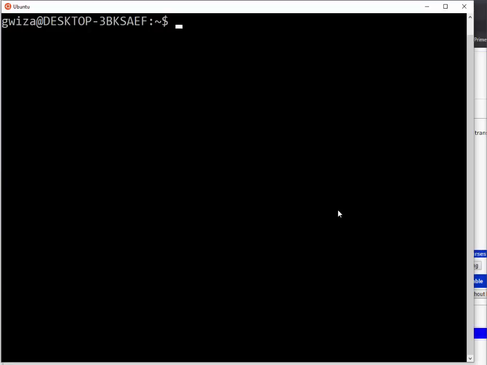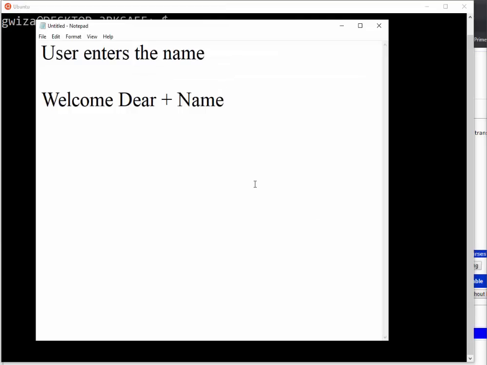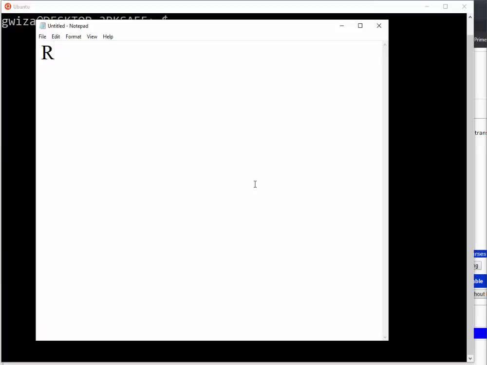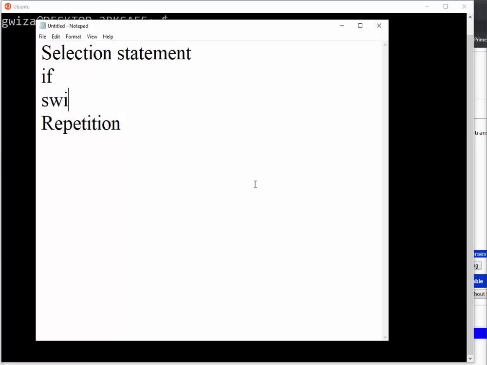And here I want us to talk about decision making. And then on decision making, we know that we have two types of decision making. The first one is what we call selection statement, and the second one is what we call repetition. And on selection statement, we see if, if else, something like that, and switch.